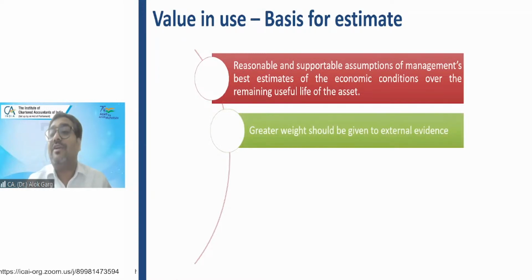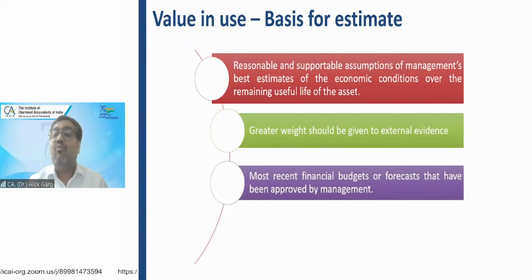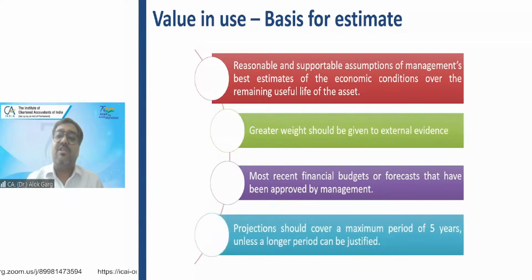Greater weight should be given to external evidence. The standard is saying that while calculating the future cash flows, you have to give more weightage to external evidence, rather than internal evidence. You are required to use the most recent financial budget or forecast which has been approved by the management, and that is why the auditors are asking for the approved forecast. Projection should cover a maximum period of 5 years unless a longer period can be justified. Okay? Unless a longer period can be justified.